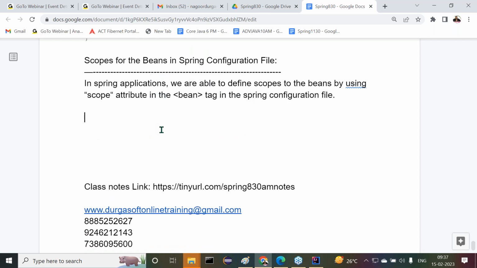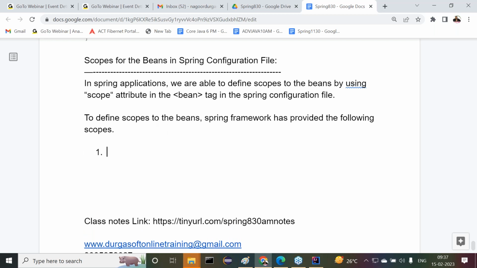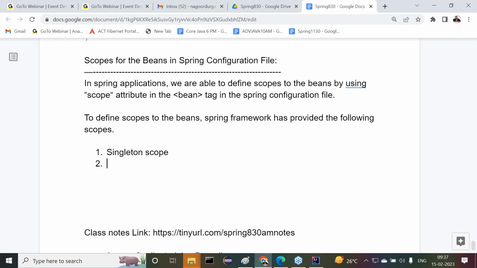Next one is, what are the various scopes available in the Spring framework? To define scopes to the beans, the Spring framework has provided the following scopes. What are the various scopes here? The first one is singleton scope. Next one is prototype scope.